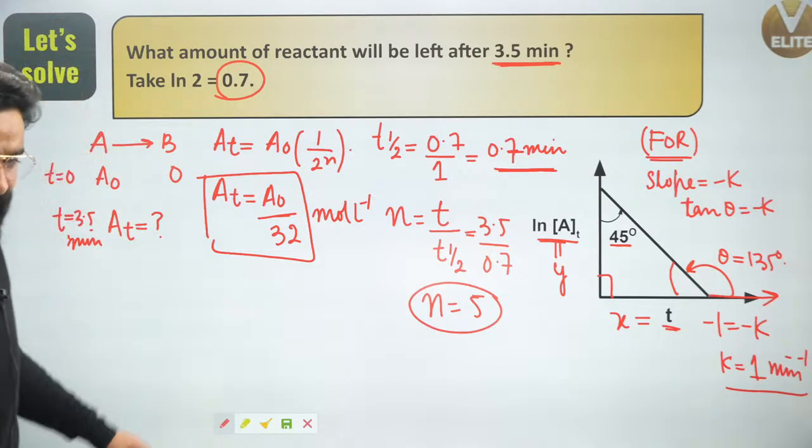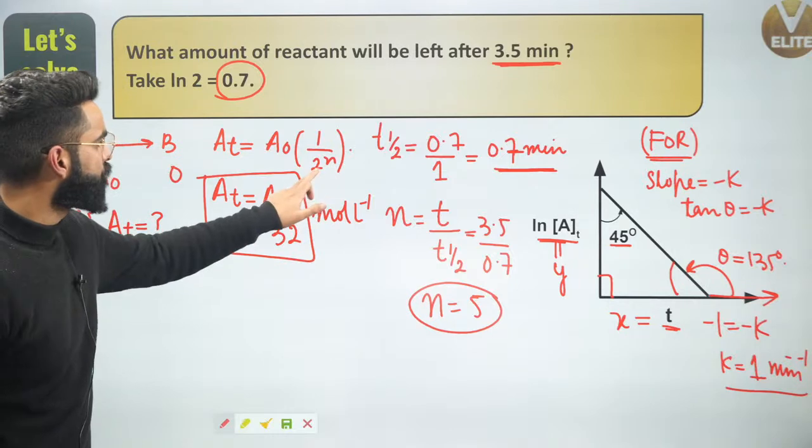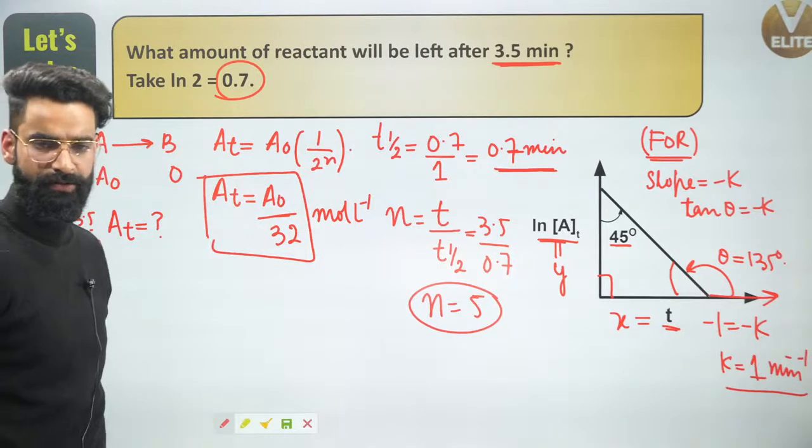Okay. Last step is nothing. The n value I got, 2 to the power 5, means 32. So it's going to be A naught by 32. That's it.